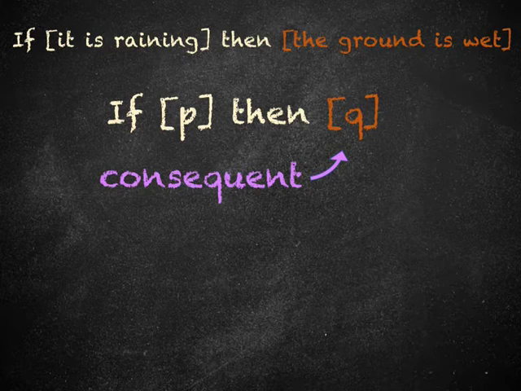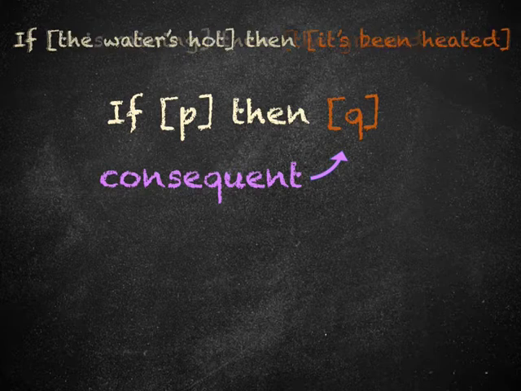It doesn't mean that it has necessarily been caused by what was mentioned in the first part of the conditional sentence. In our second example, if the water is hot, then the water has been heated. The water has been heated, is still the consequent. Although the water being heated isn't a consequence of the water being hot, what we can say is that our ability to know that the water has been heated is a consequence of our knowing that the water is hot.